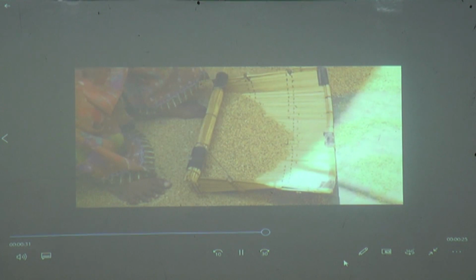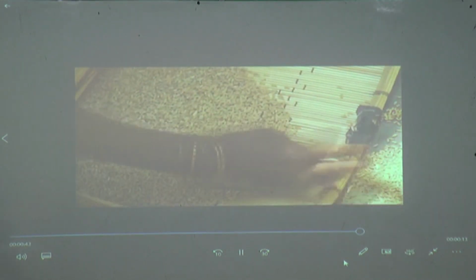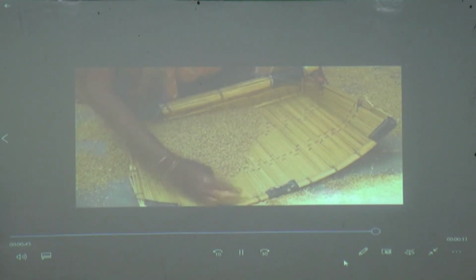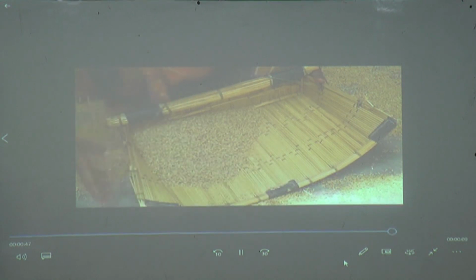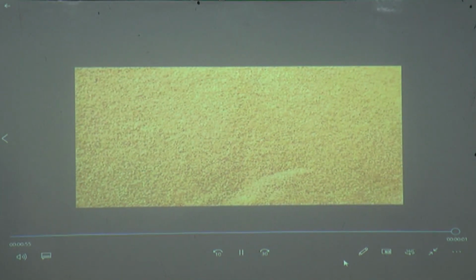This process can also be carried out manually by using a winnowing fan or basket. The winnowing basket is used to separate the wheat grains from the outer husk and chaff. Winnowing can also be described as the natural removal of the fine materials from coarse, giving husk-free wheat grains.